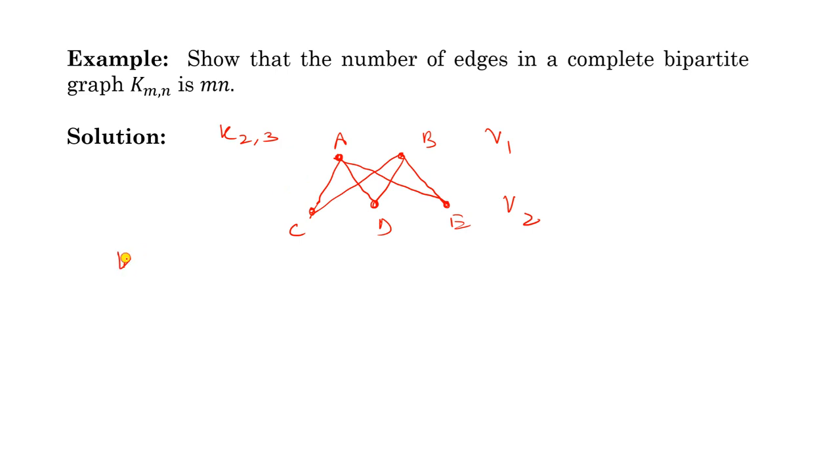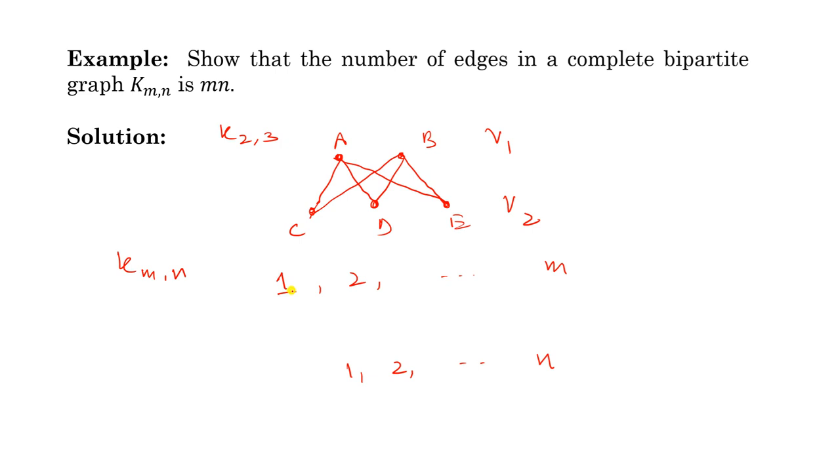Now take the example of K m,n. Here we have m vertices 1, 2 up to m, and here we have 1, 2 up to n vertices. Here it's very simple to count the total number of edges. No need to utilize any theorem. Look at this, start with the first vertex. There is an edge between this first vertex and all the vertices in the other group V2.